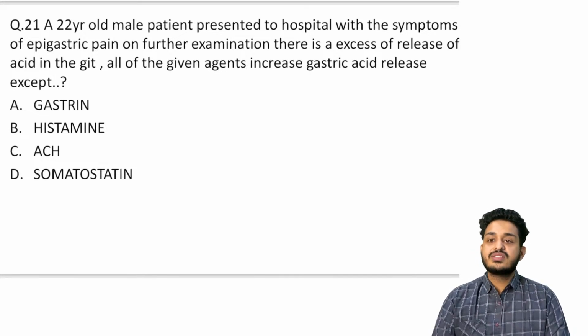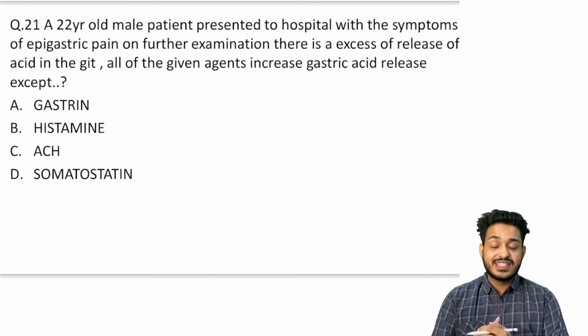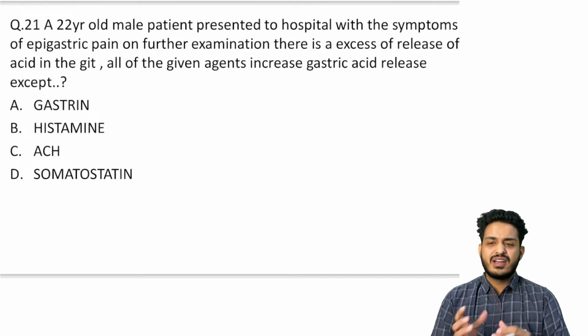Next question in the list, we are having a 22-year-old male patient. He's presented to hospital with the symptoms of epigastric pain, and on further examination, there is excess release of acid in the GIT. All of the agents increase the gastric acid secretions except. So this is your INI-CET exam question, exact question they have asked you, and this question is also repeated in NEET PG.